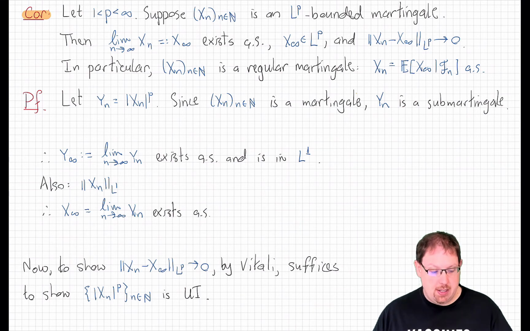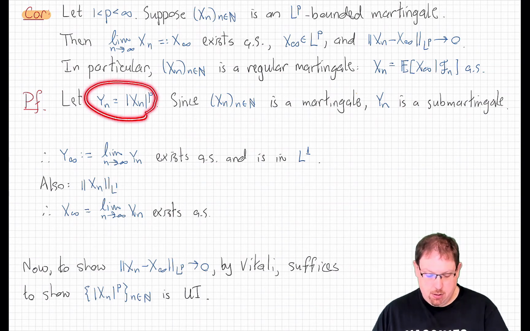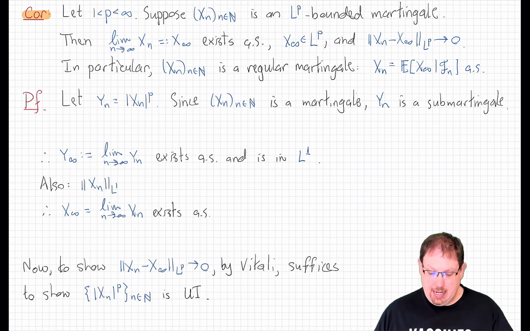So let's prove all this. It takes a little bit of piecing together of various tools that we've developed over the last many lectures. Let's let yn denote the absolute value of xn to the pth power. Since xn is a martingale, that means that yn is a submartingale because the function x maps to absolute value of x to the p is a convex function.